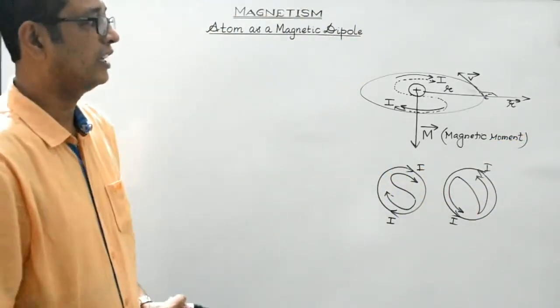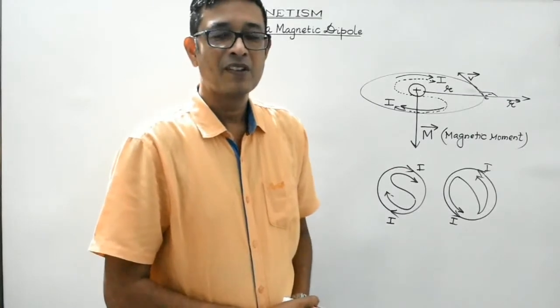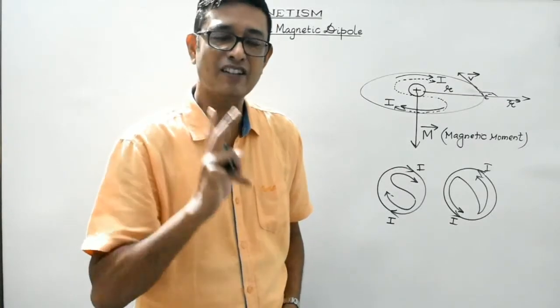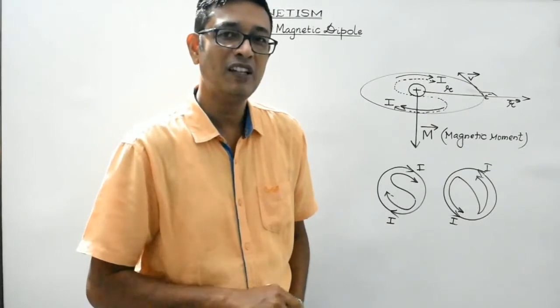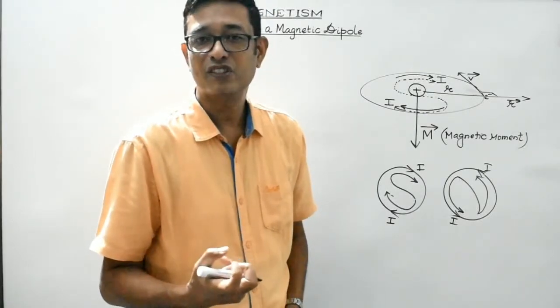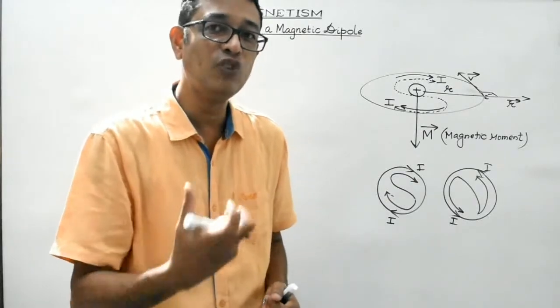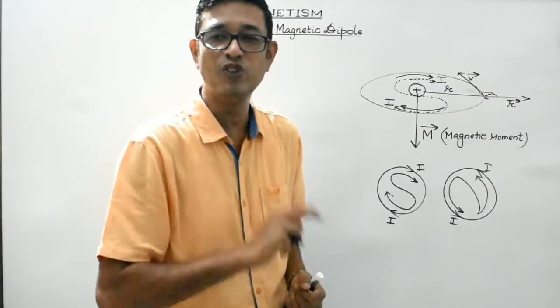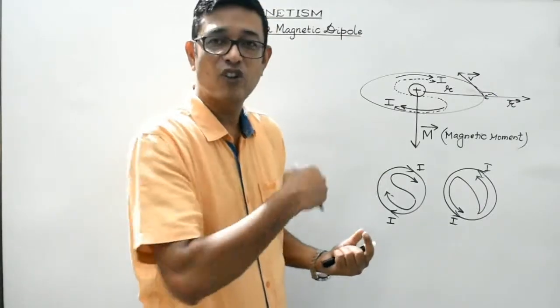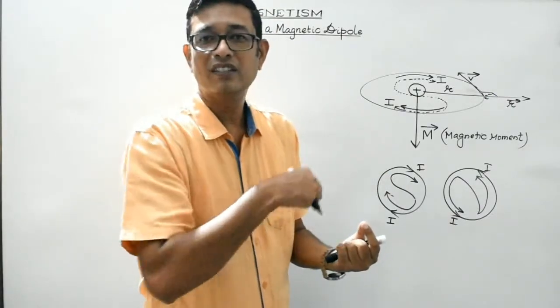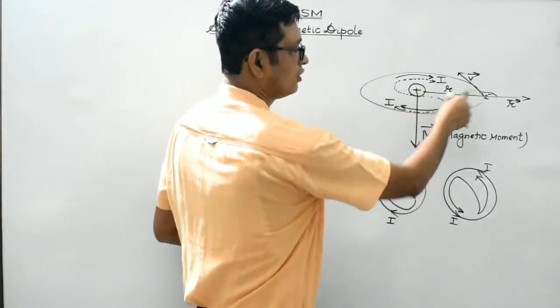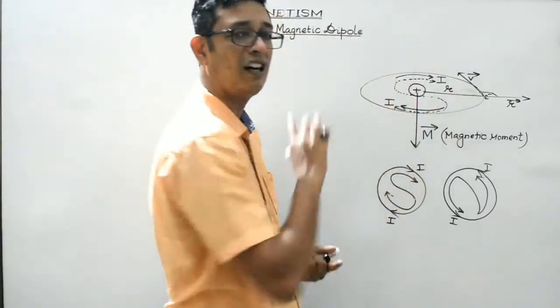Right? So again I repeat, students. What I have stated is every matter is made up of atoms and molecules. Each atom consists of a central positive core, which is known as nucleus, containing nucleons. The sum total of protons and neutrons are known as nucleons. And the electrons revolve around the nucleus in circular orbit, isn't it? We have considered one such electron to be orbiting in a circular path of radius r.